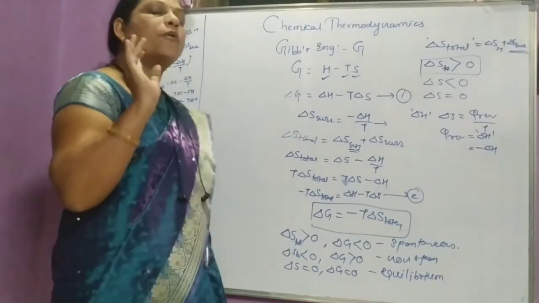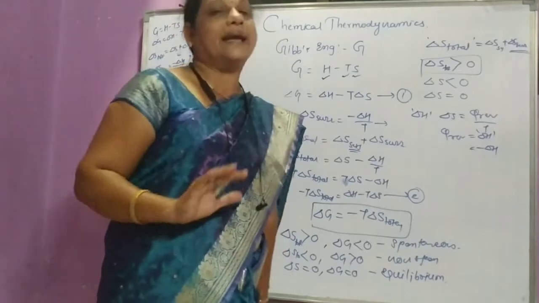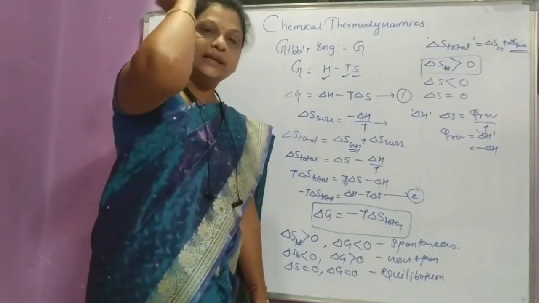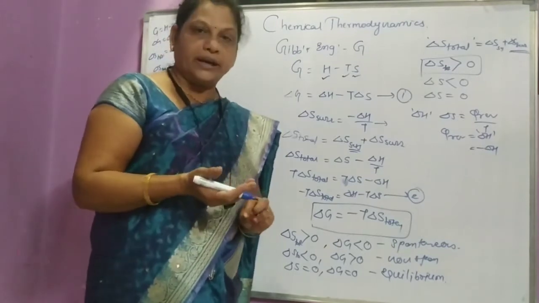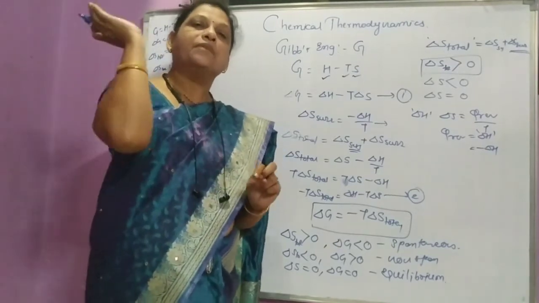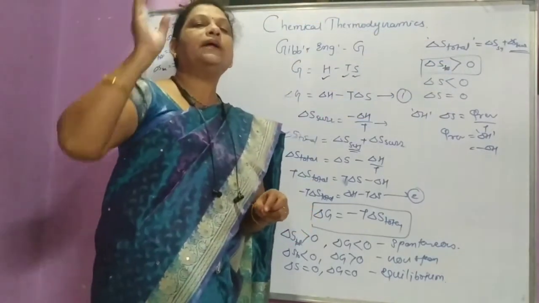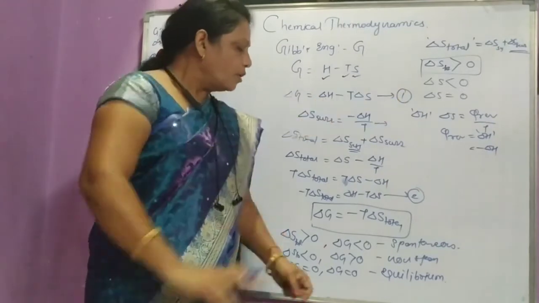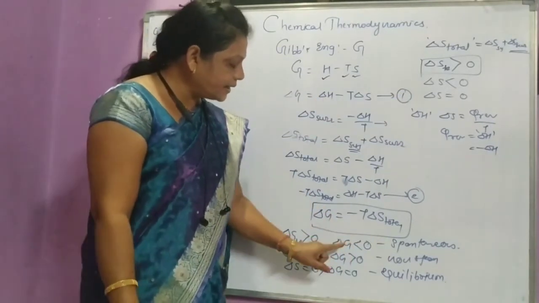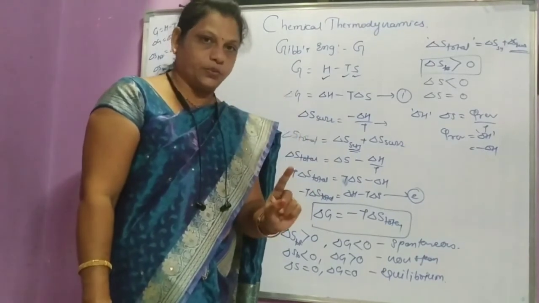For a spontaneous reaction, Gibbs energy must be negative. If the Gibbs energy decreases, the reaction changes from non-spontaneous to spontaneous. So for a spontaneous reaction, delta G is always less than 0.